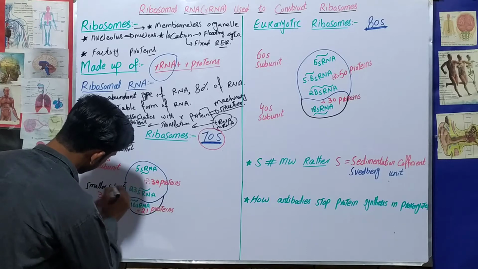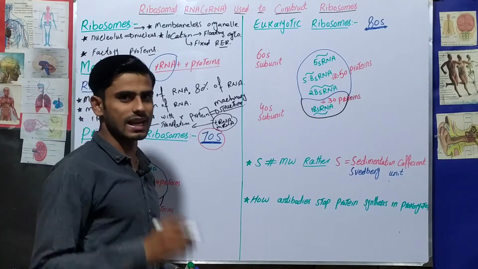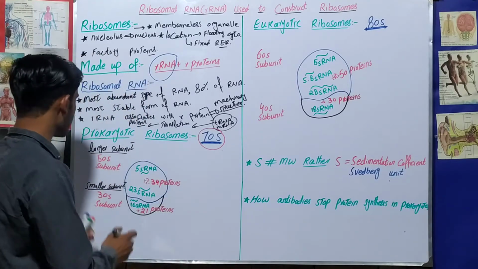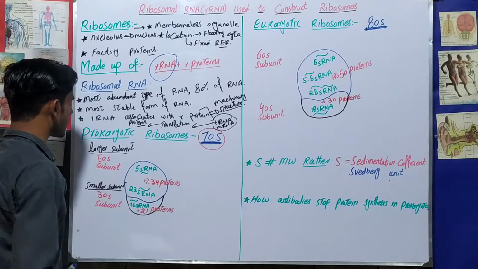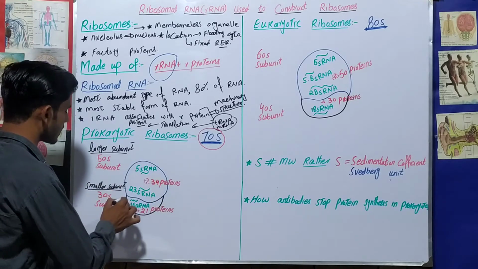So what is the concept? The concept is this, that the prokaryotic ribosome is 70S, and this 70S is made up of two further subunits, the larger subunit and the smaller subunit. Larger subunit is 50S and smaller subunit is 30S.